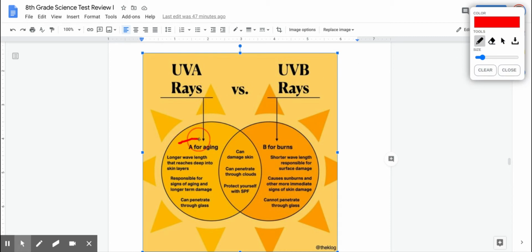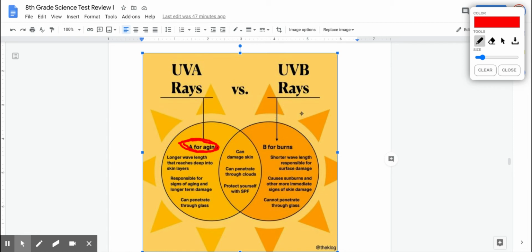All right, so A for aging. The UVAs over time, if you spend a lot of time in the sun and you don't protect your skin, you don't put on that special protection, the UVA rays can wrinkle your skin. Be careful. You can go out in the sun, but you want to protect yourself. You don't want to stay out too long, especially at the beach. You want to be careful. The UVA rays are out all the time.